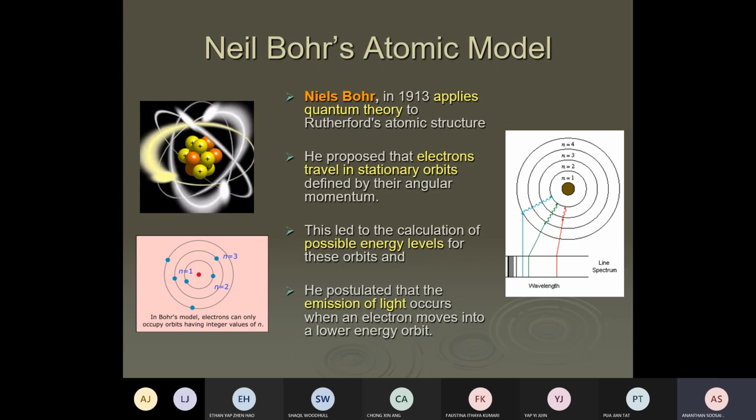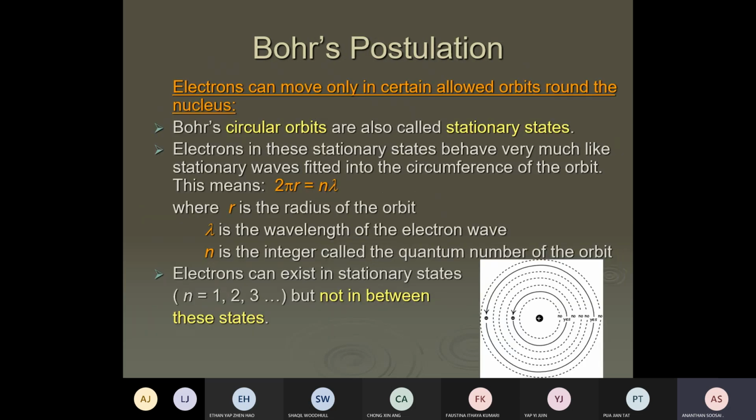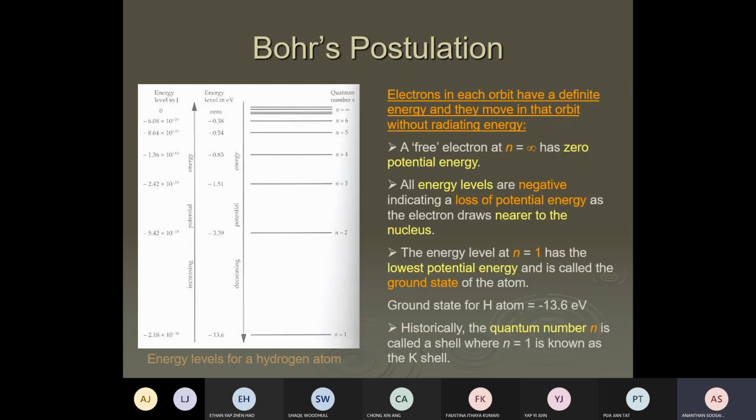So you propose the electron travels in a stationary orbit. This leads to possible energy levels for the electron. So the electron can only have certain energy levels, according to Niels Bohr. This is the derivation of that idea. I skip this, it's extra. So this is how he proposes it. This is the energy levels of the electron for hydrogen.